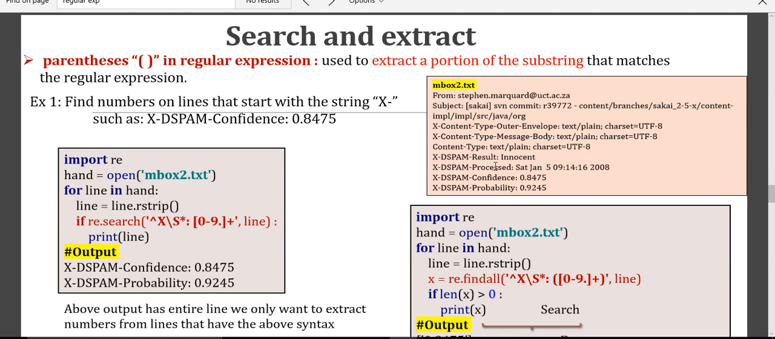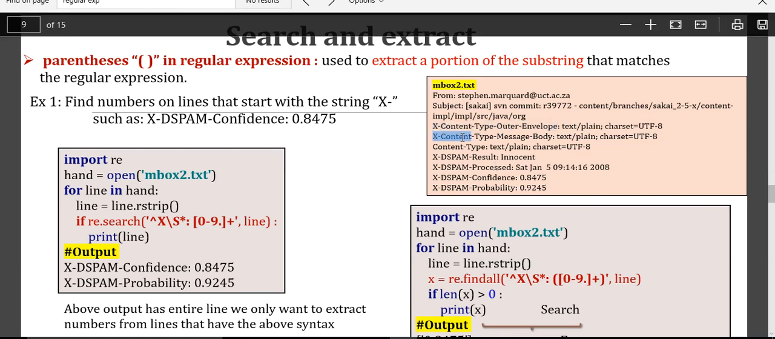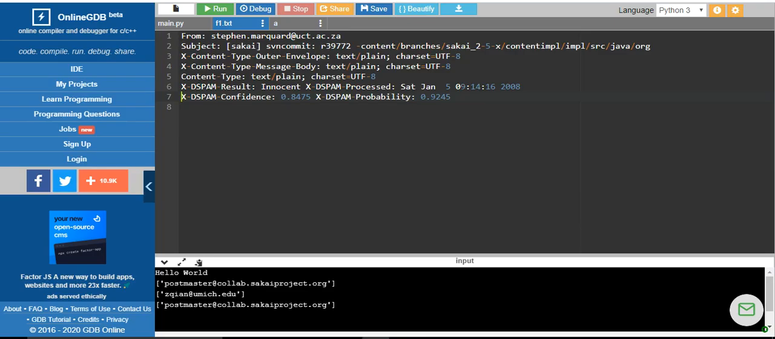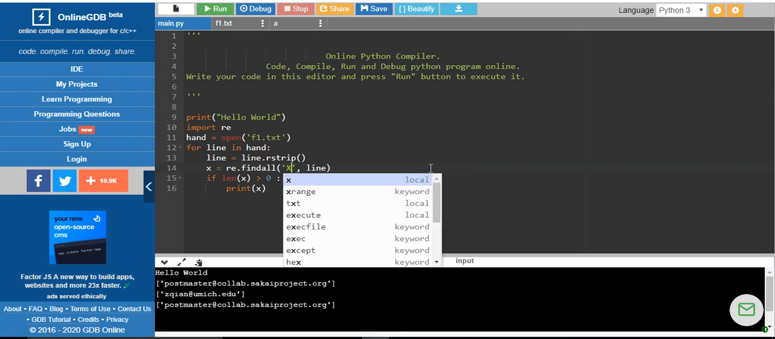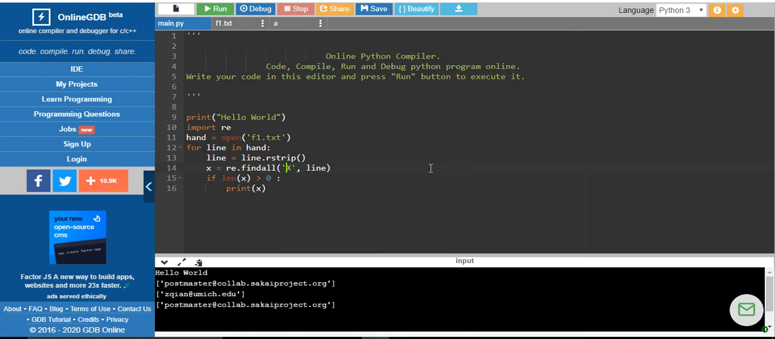Okay, we can use any way. So I want to extract the line that starts with X hyphen. How do I do that? When you see this program, I want to extract the line which begins with X. How do I give begin?